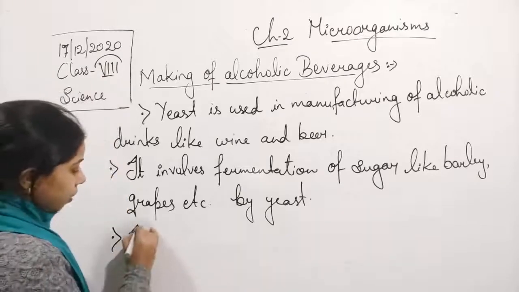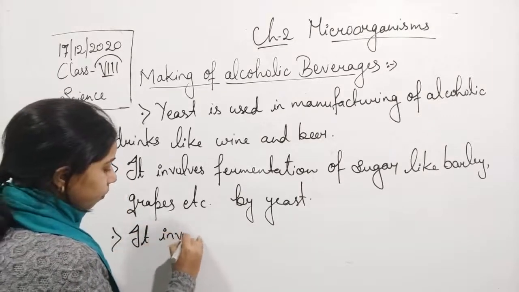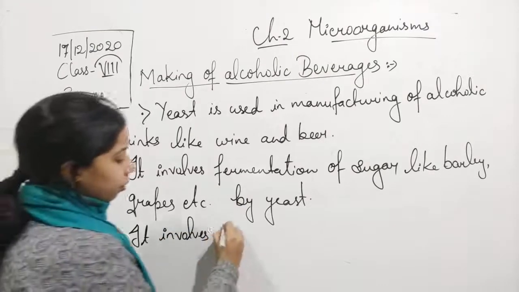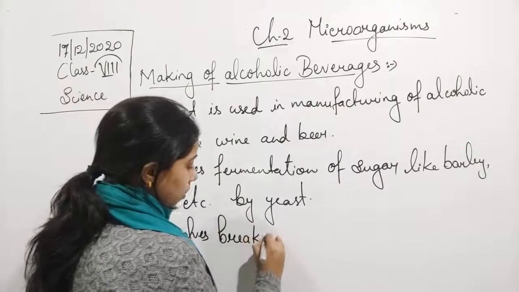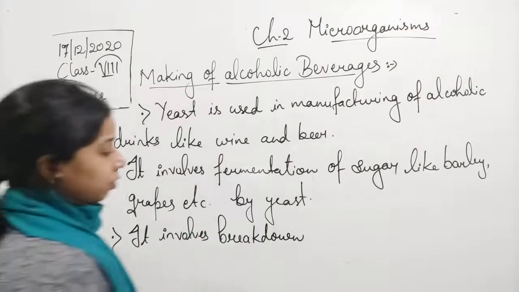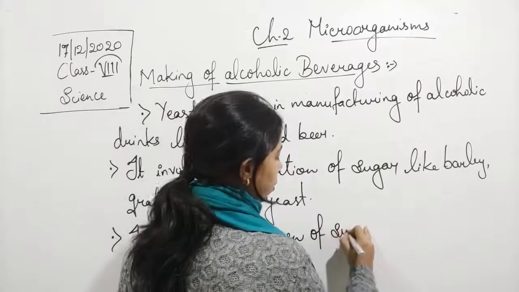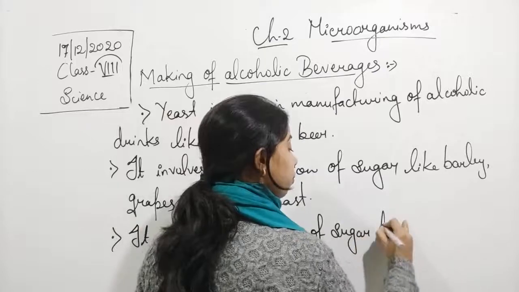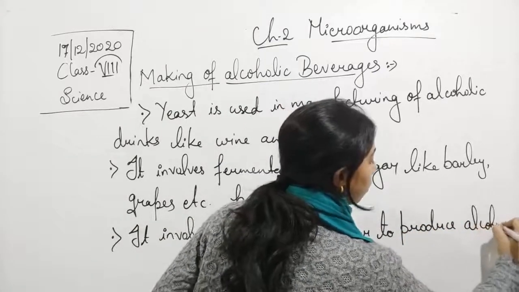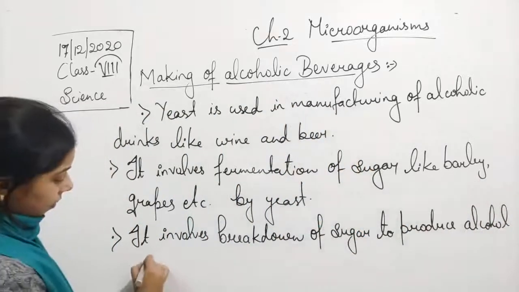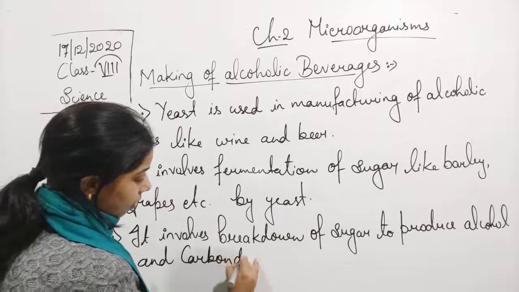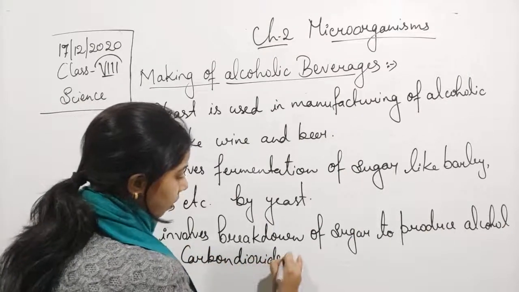So we can write it, it involves breakdown of sugar to produce alcohol and carbon dioxide.